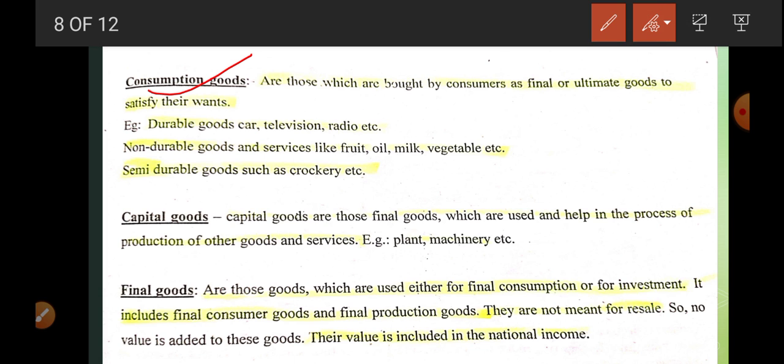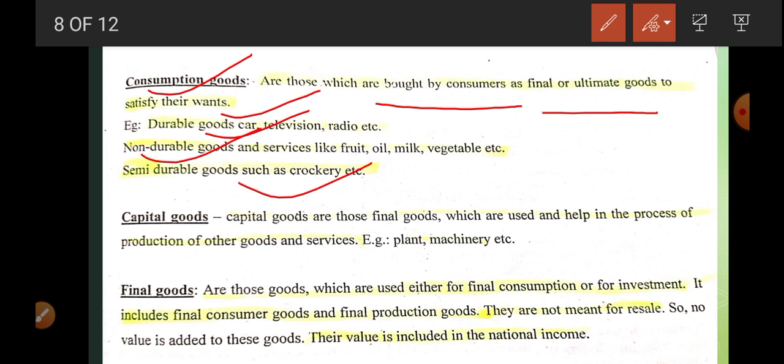Consumption goods are those goods purchased by consumer to satisfy the want. So durable goods have the life of several years, non-durable goods are going to be consumed in just one go, semi-durable goods have a very limited lifespan. So these are the types of consumption good.